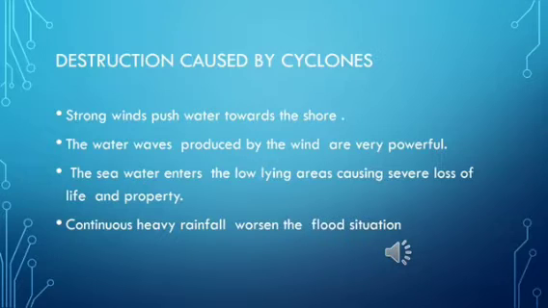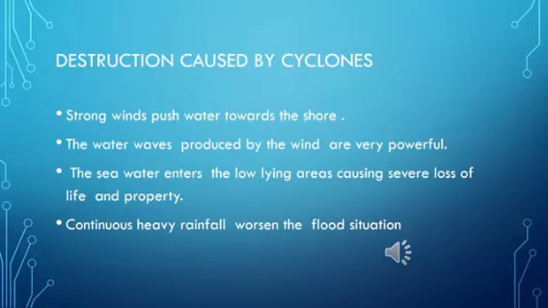Now the destruction caused by cyclones. Now you know that it is again a storm where there is a lot of disturbance in the atmosphere, and the cyclone is always associated with heavy rain and winds which are blowing at very high speed, right? So here what happens: strong winds push water towards the shore, the first one. Second one, the water waves which are produced by the wind are very powerful, so they can cause a lot of destruction.